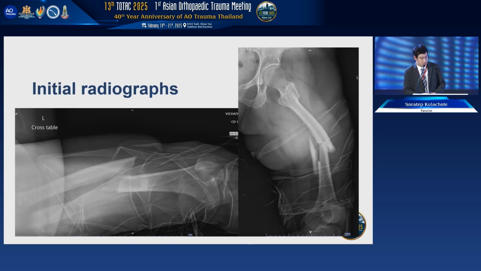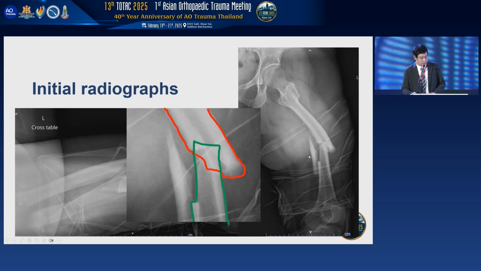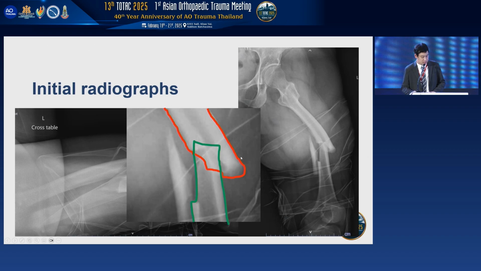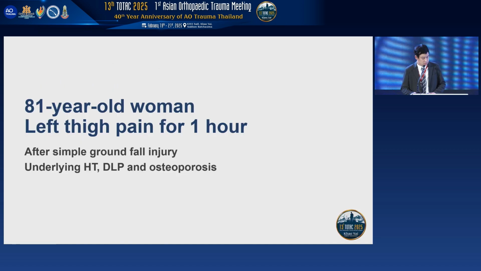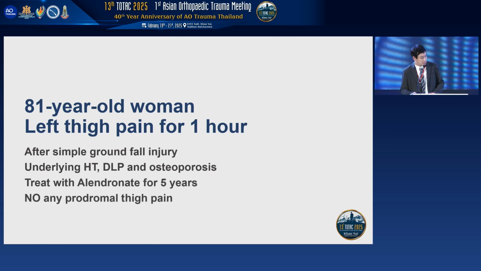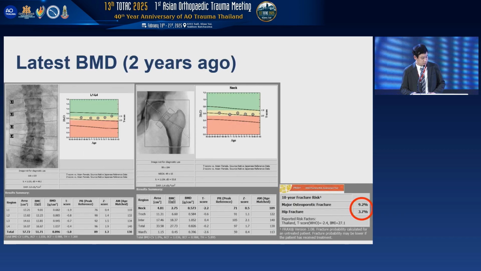This is the initial radiograph. You can see a simple transverse fracture at the mid shaft of the femur. If you look carefully at the fracture, you can see some lateral cortex thickening. When the patient was sent to my hospital, I reviewed her current medication and found that she had taken alendronate for 5 years, and she had no prodromal symptoms or thigh pain.